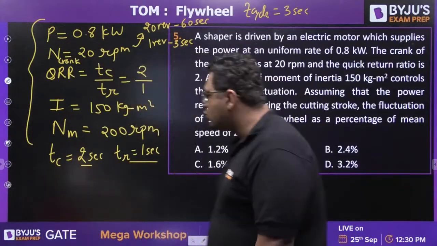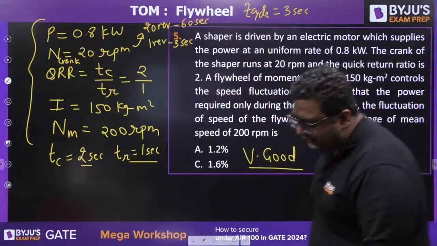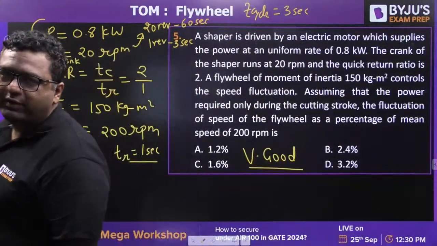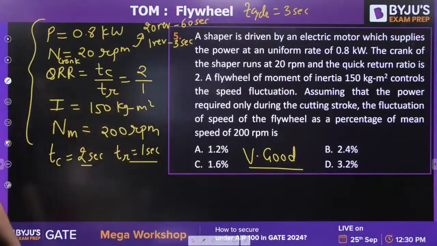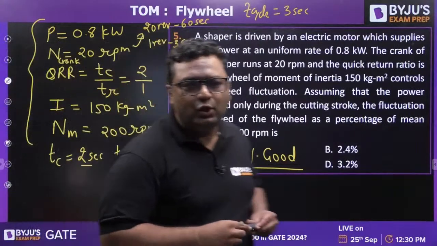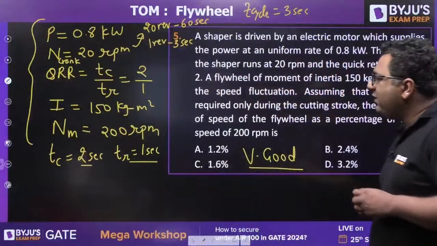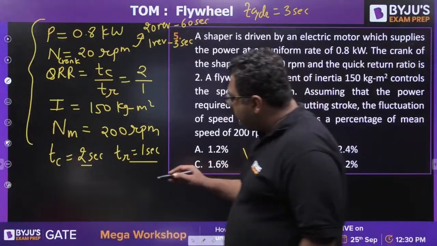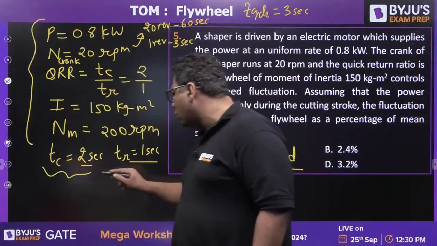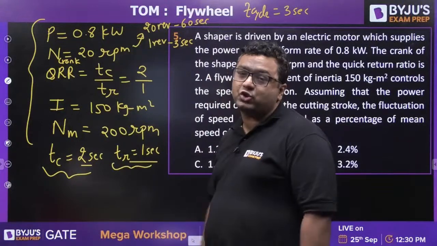So guys, try to solve it now. Let us see how you will solve it. This is a very, very good question. You know that whenever we have a cycle time where 2 seconds is the cutting stroke, 1 second is going to be the return stroke.